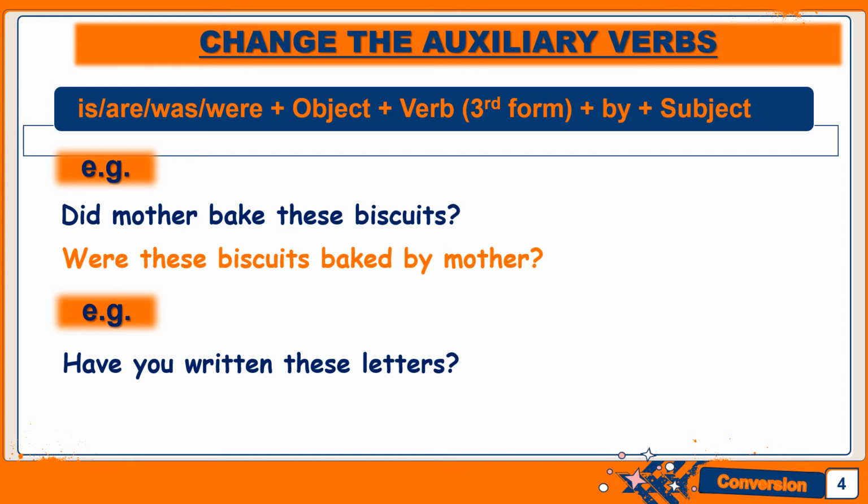You, that is the subject. We are talking about these letters, so that is the object. What is the verb here? It is written. And what is the auxiliary verb used over here? Have. And as we discussed, we know we need to change have. Have into what? Have been. Okay, so we will start with have these letters been written by you.